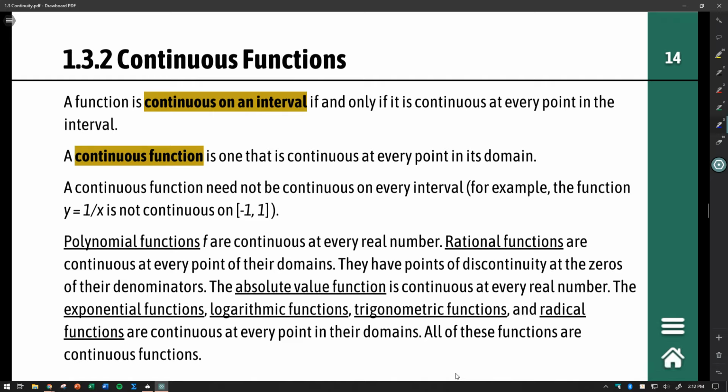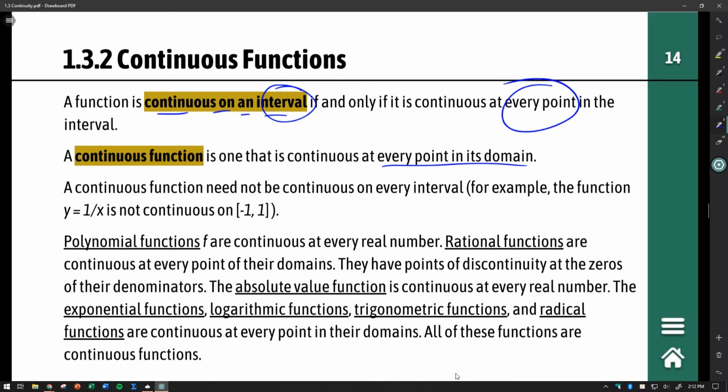So let's begin here. A function is said to be continuous on an interval if and only if it is continuous at every point in the interval. And then further, a continuous function is one that is continuous at every point on its domain. So a very subtle difference here. You can be continuous on some certain interval and not necessarily be a continuous function. But a continuous function is continuous at every single point in its domain, not just some smaller given interval.